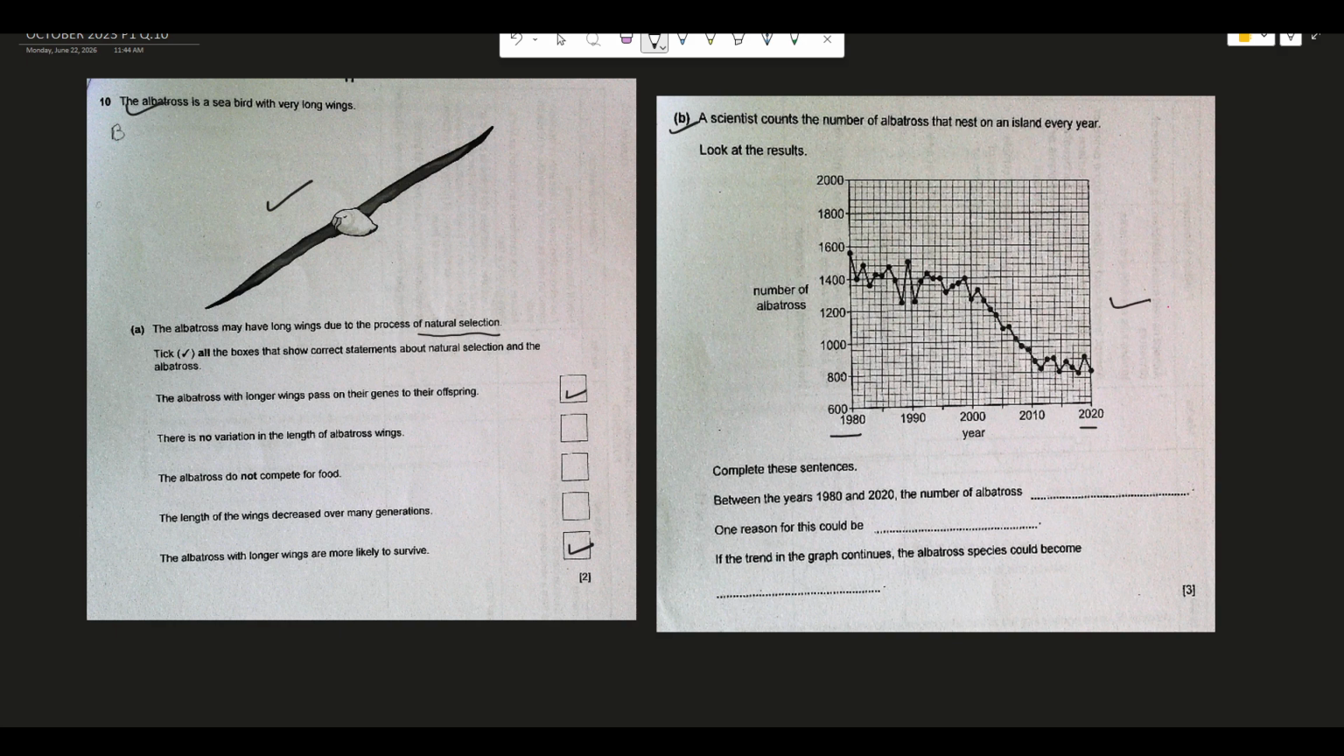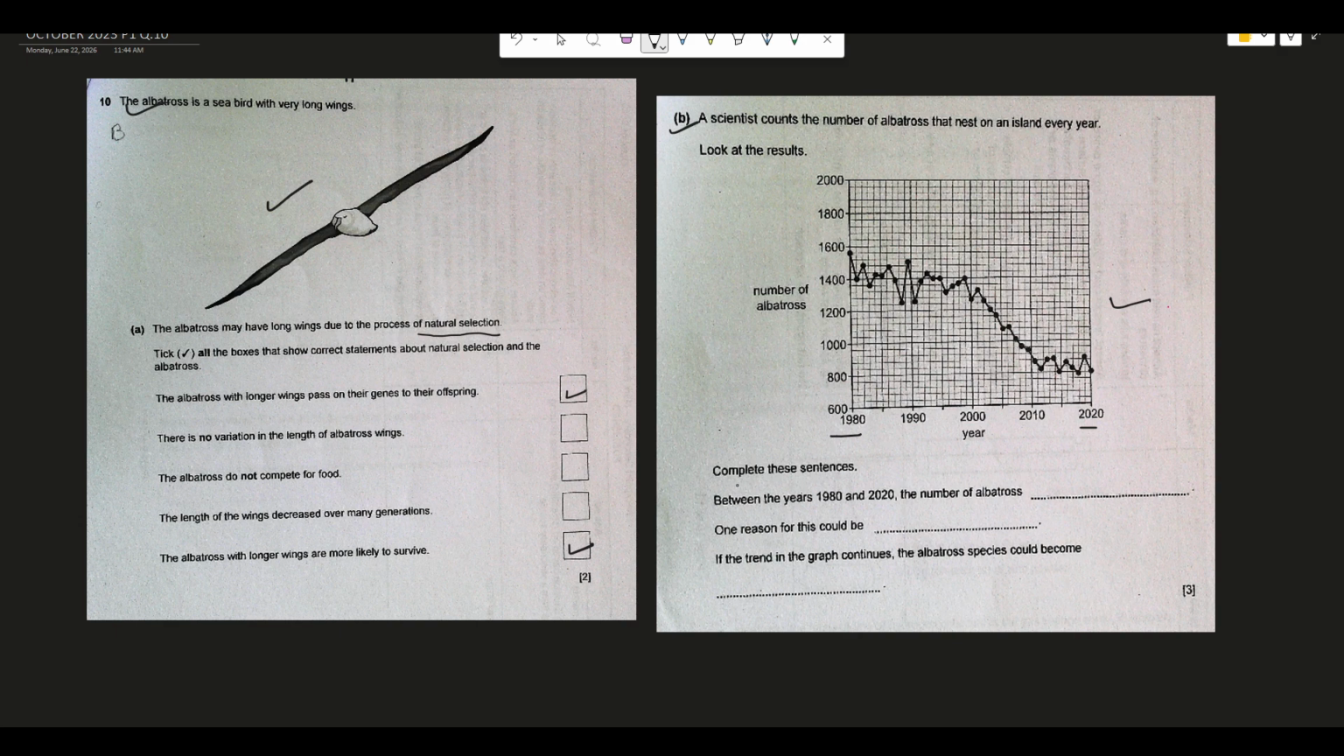On the y-axis you can see that he has plotted the number of albatross every year, and on the x-axis he has given the years, starting from 1980. It's a continuous graph, so from 1980 to 1990, then 2000, 2010, 2020. Throughout these years, he has been counting every year the number of nests that the albatross is making on that island. And you can see from the pattern of the graph, from left to right, it is a decreasing curve, right?